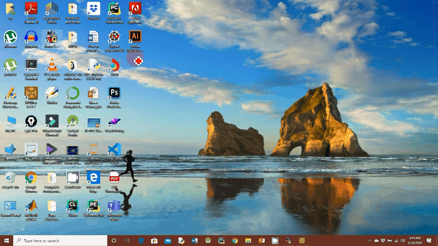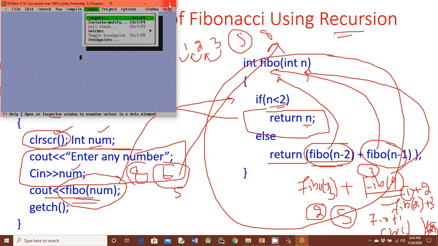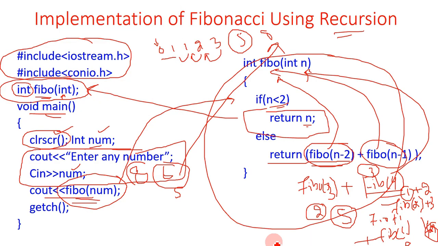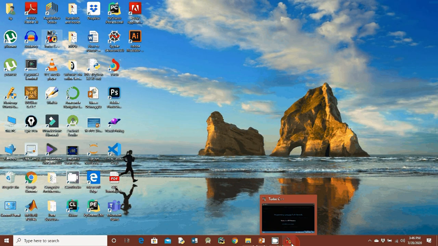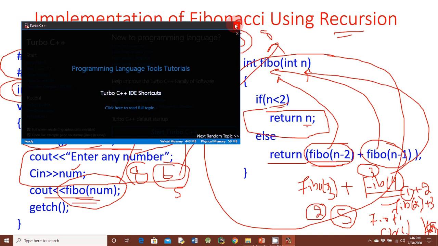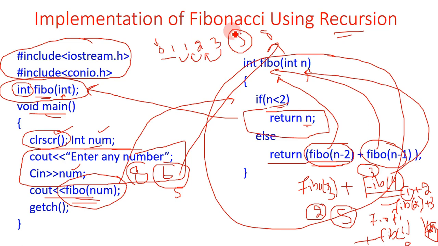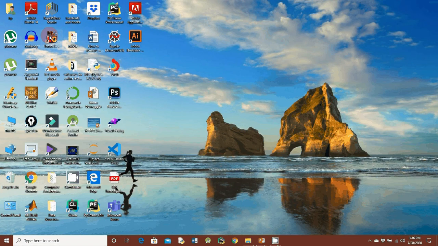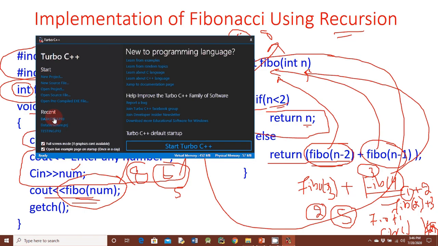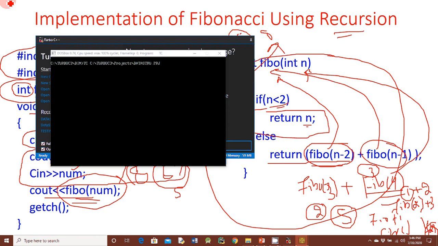Now let's see the implementation, whether it will actually return 8 for the number 6 and 5 for the number 5. So let's see. Again we will close this and open the Turbo C++ data structure project.